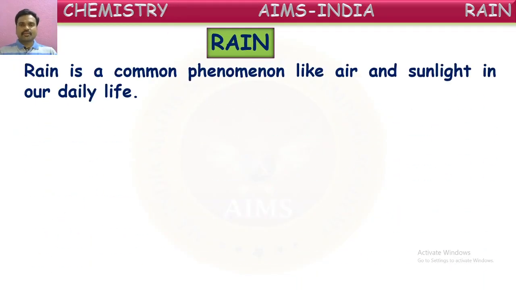Rain is a common phenomenon like air and sunlight in our daily life. Yes, air and sunlight are all common phenomena. In the same way, rain also is one of the commonly occurring things in nature. No one is creating these rains. These are happening commonly by nature.